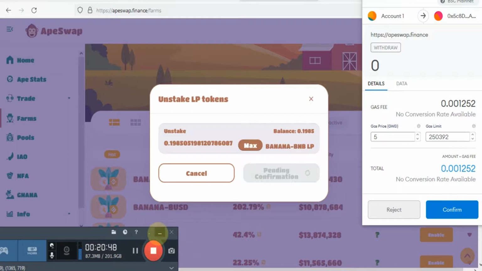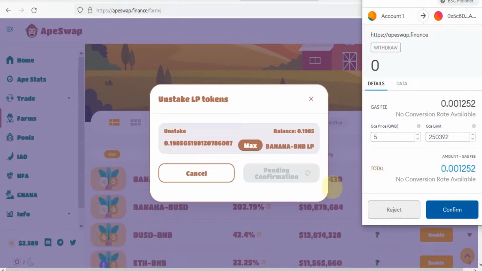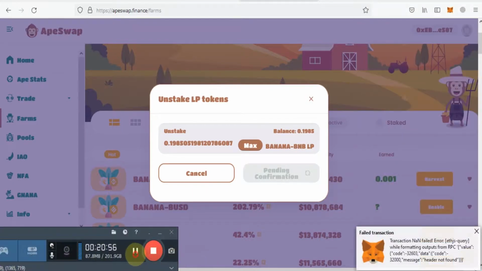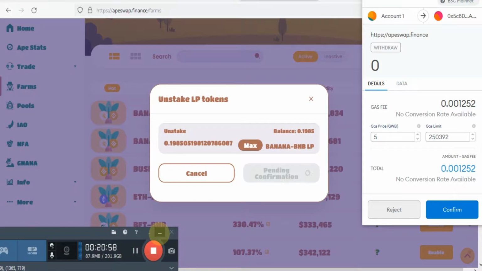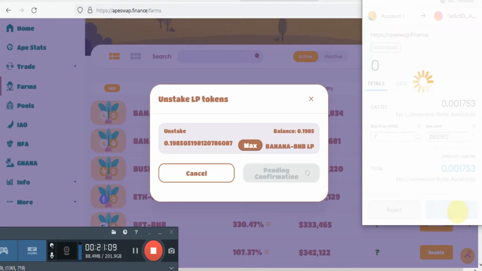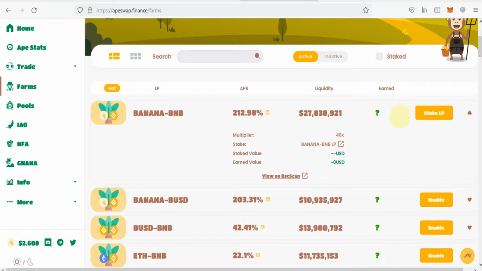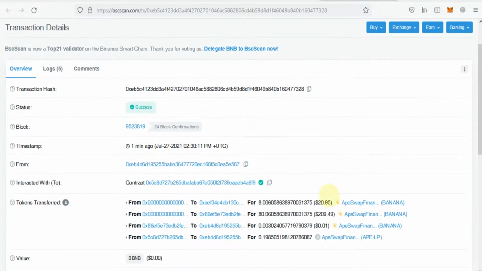So after that you will confirm this transaction. If your transaction fails, then you need to increase the gas fees. You should try with 7 Gwei gas fees. So as you can see, my transaction is completed, and here you can see none of my LP token is farming, and you can see in the browser my transaction is completed.